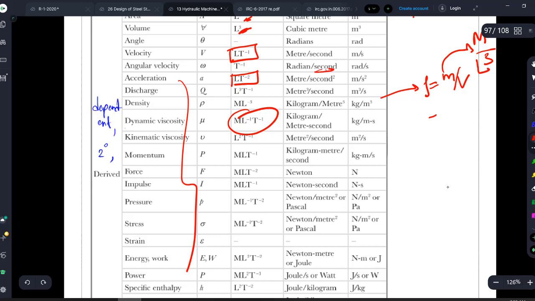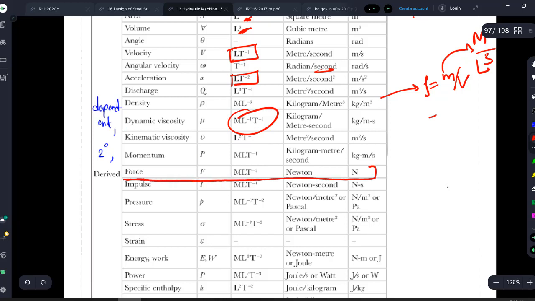Momentum, so everything: mass into velocity, you can just write it. So momentum is mass into velocity. Mass you can write as m, velocity is l t to the power of minus 1. So that will be the dimension of your momentum. So easy, right? This is most important.